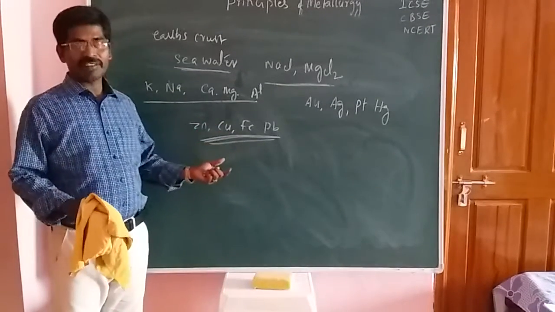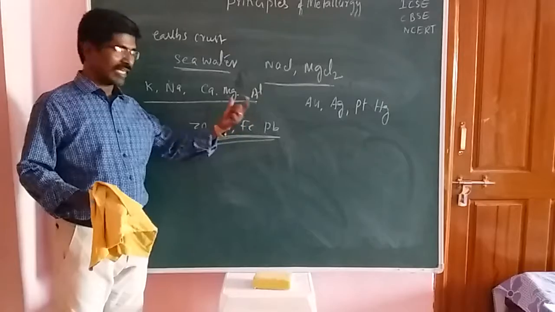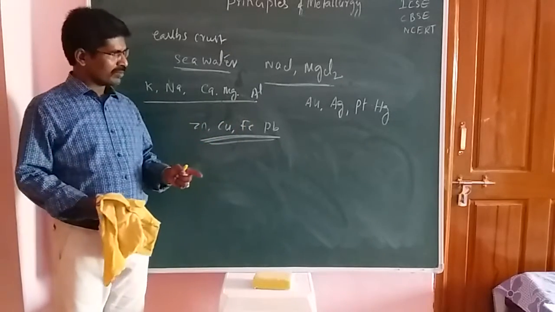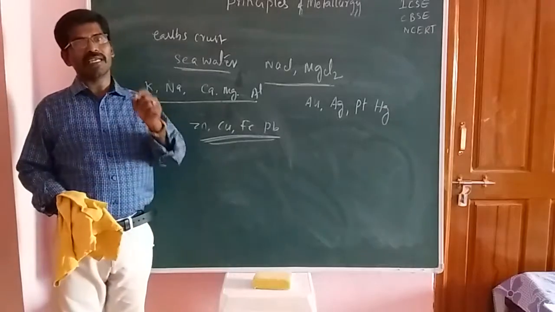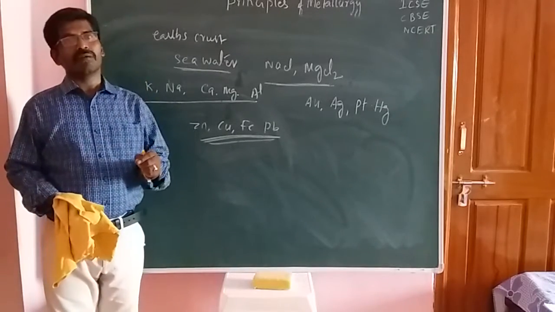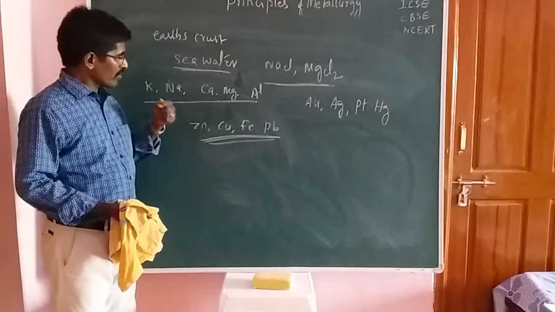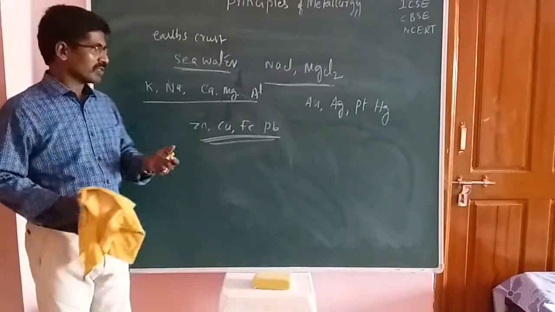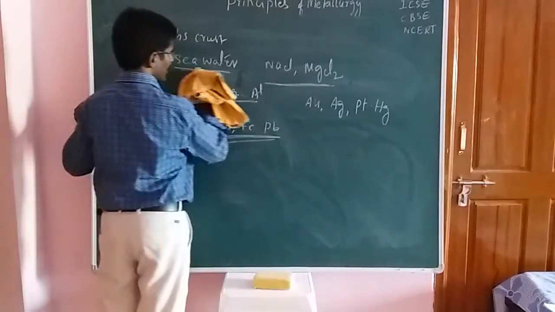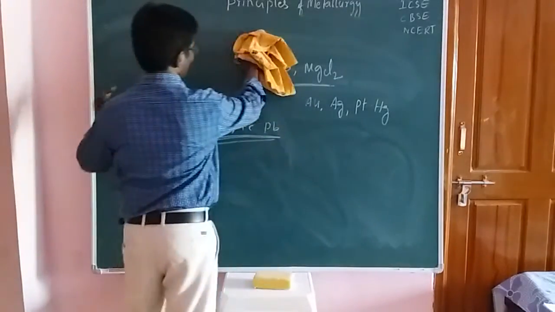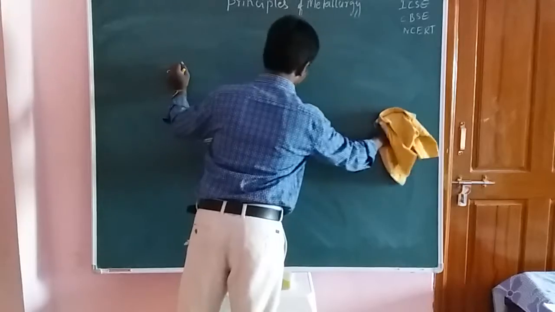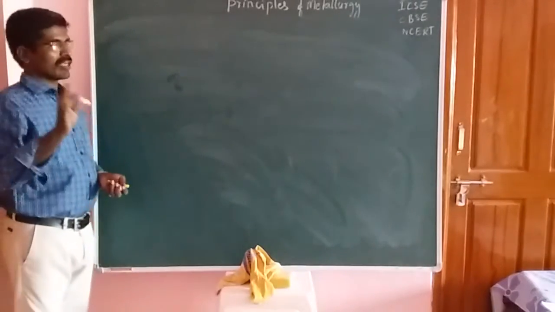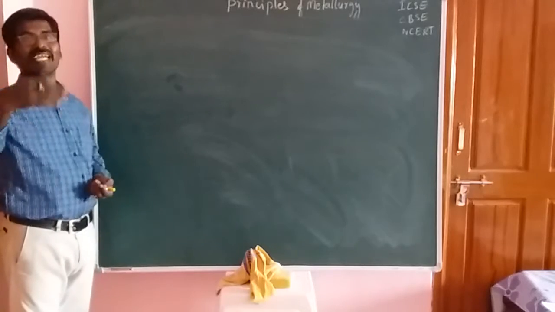Now I am arranging the reactivity order of these elements. At the same time, these elements are also very important in the electrochemistry chapter. In that chapter, we will study them as electrochemical series elements, based on chemical reactivity. Okay, students, I hope up to here you have understood. Then I will write the chemical reactivity series. That means I am arranging the elements in reactivity order.